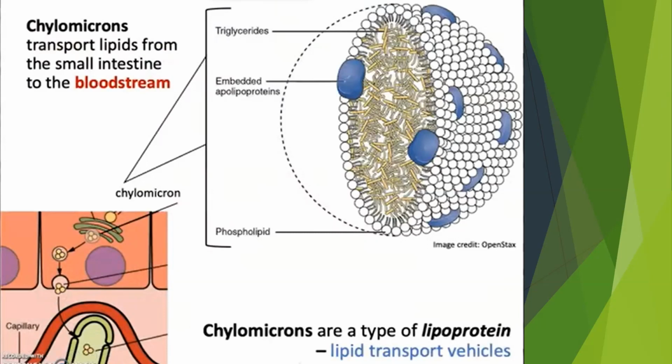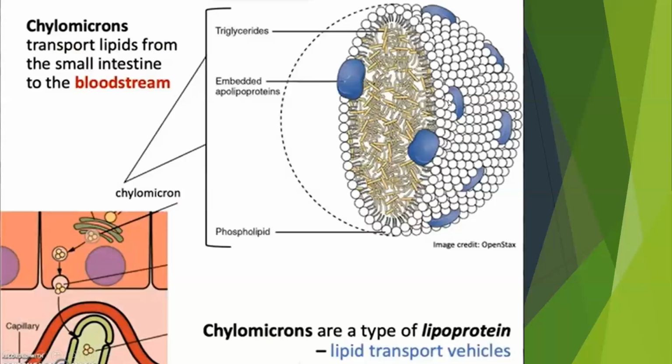cholesterol, and embedded with apolipoproteins, specifically the ApoB48 proteins, which is the most important protein in the chylomicrons. Okay, and then it is surrounded with phospholipid.